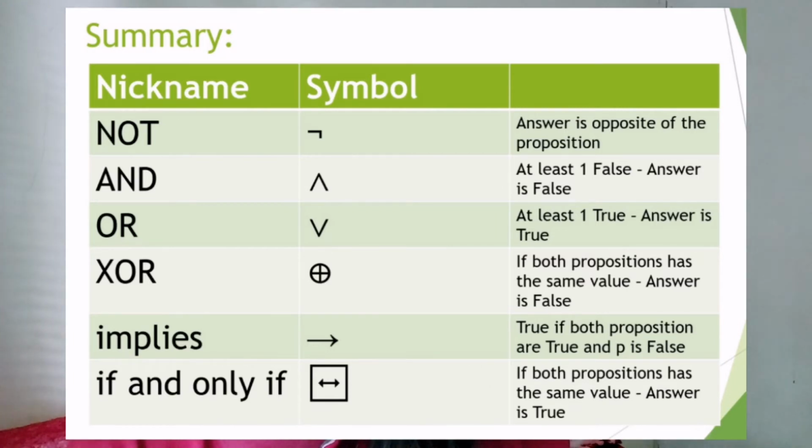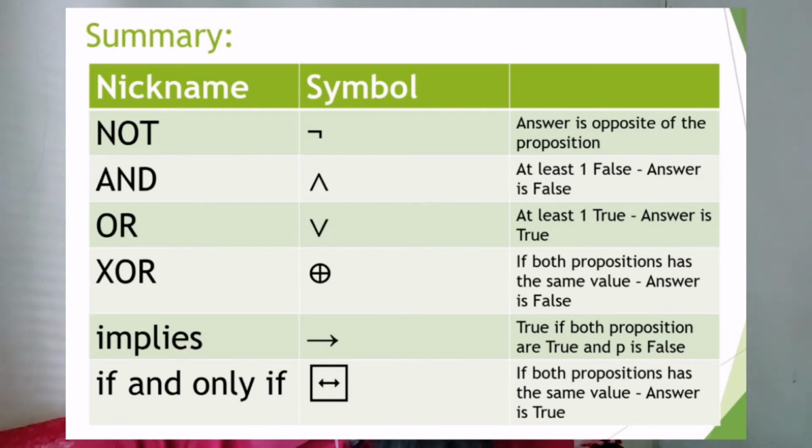For the conjunction, or and, if at least one of the propositions is false, the truth value is false. For the disjunction, or, if at least one proposition is true, the truth value is true.